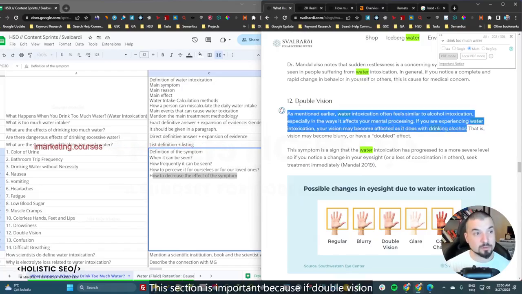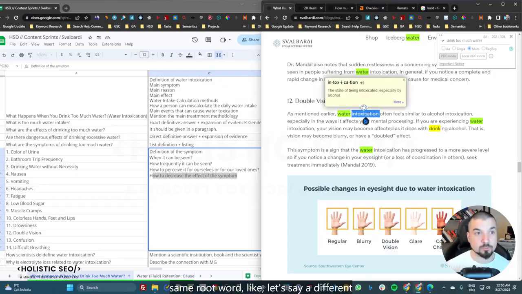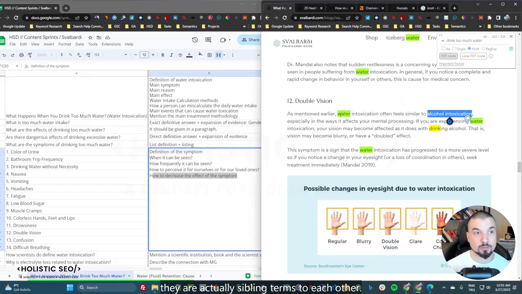This section is important because if double vision is connected to multiple other aspects or conditions, it's important to use the same root word, like let's say a different context, but task management, project management, or team management, business management. Water intoxication and alcohol intoxication, they are actually sibling terms to each other.